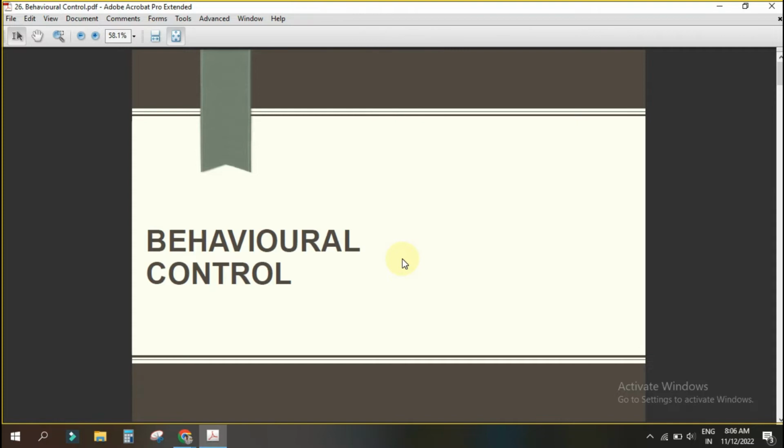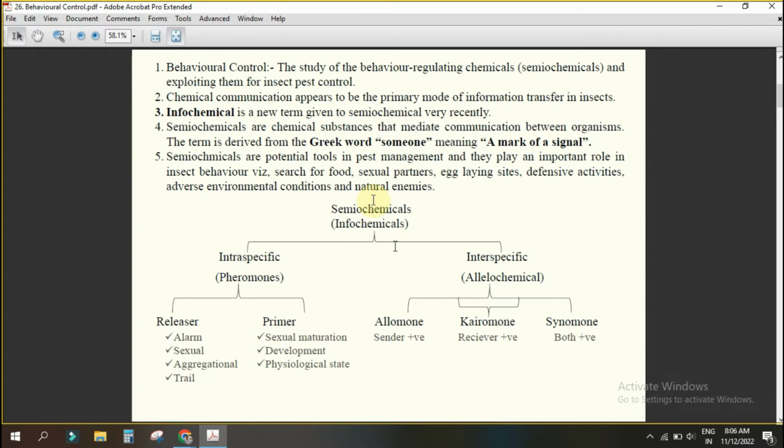When behavior is happening between two insects, it may be between two different species, or it may be between the same species. Male, female may be there, one individual with others may be there. So this is the behavior of the insect that we are utilizing for pest management. That is known as behavioral control.